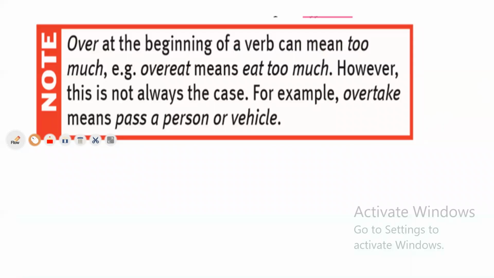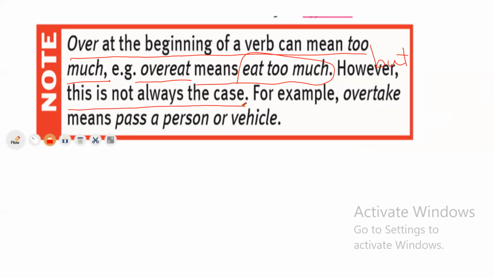Yes, this is what I have said to you. Over at the beginning of a verb can mean too much, like overeat means to eat too much. However, this is not always correct. This is not always the case. For example, overtake, this is the new verb, overtake, means pass a person or a vehicle.